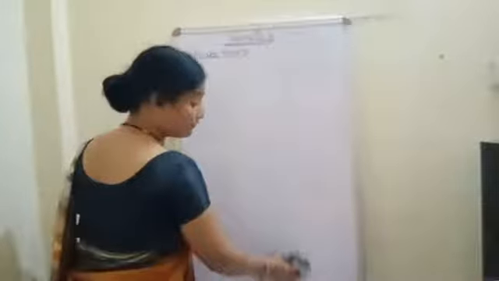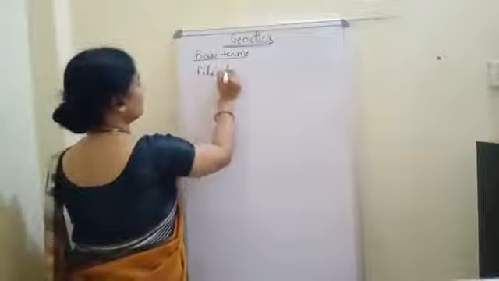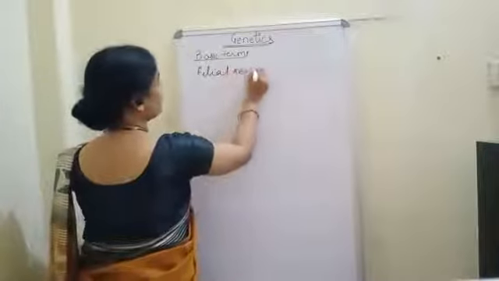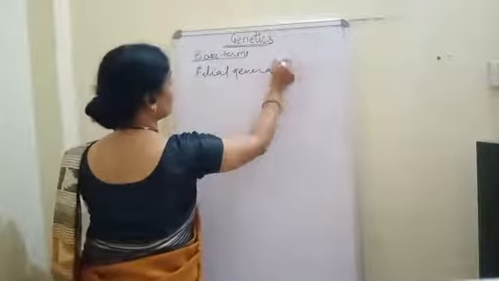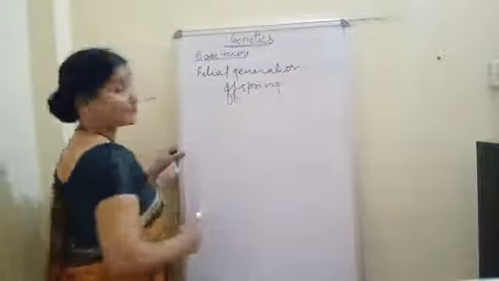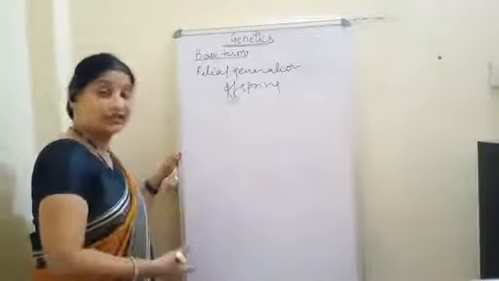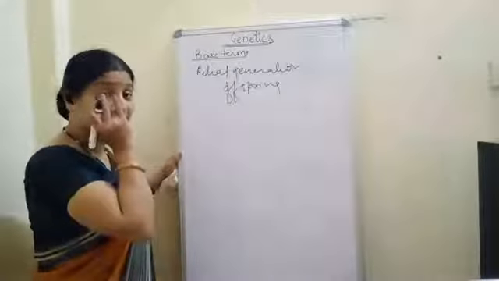Now see the meaning of first filial generation. We generally use the term filial generation. The meaning of filial is offspring. From the parents, their children will give you the F1 generation.